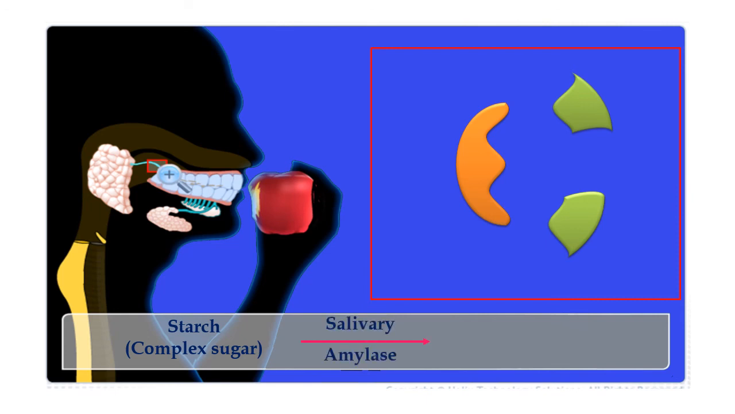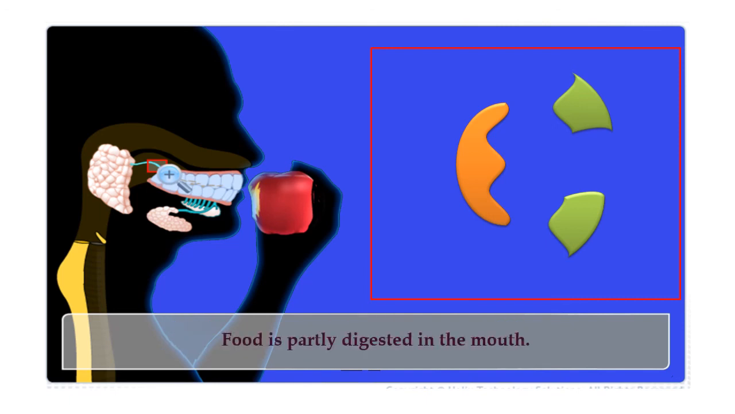So this is how starch, which is a complex sugar, is acted upon by salivary amylase, which is secreted by the salivary glands. The salivary glands secrete saliva, and your saliva contains an enzyme called salivary amylase, which breaks down the complex food, that is starch, into simple sugar, that is maltose.